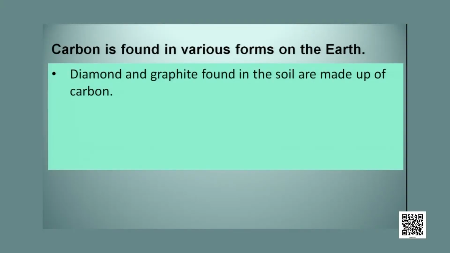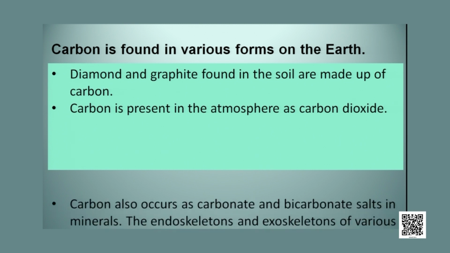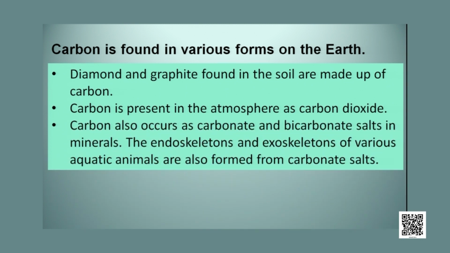Diamond and graphite found in the soil are made up of carbon. Carbon is present in the atmosphere as carbon dioxide. Carbon also occurs as carbonate and bicarbonate salts in minerals. The endoskeletons and exoskeletons of various aquatic animals are also formed from carbonate salts.